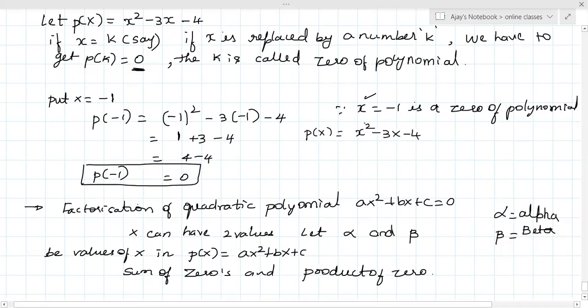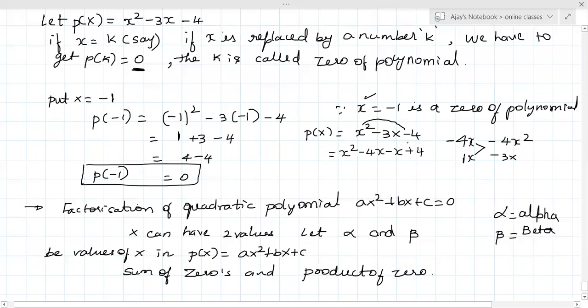So now I can factorize it. To factorize it, the product should be minus 4 and if I add, I have to get minus 3, right? You have done this factorization method in 9th standard. You have to choose two numbers such that the product is minus 4 and adding gives minus 3. Then obviously it is 4 and 1. After adding, I am getting minus, so the bigger number should be minus, right? Now, this can be replaced as x square minus 4x plus x minus 4.